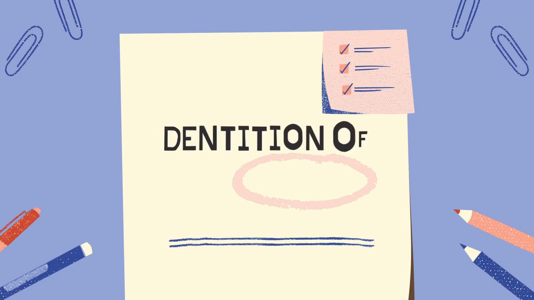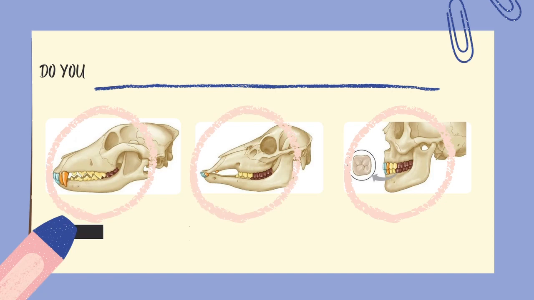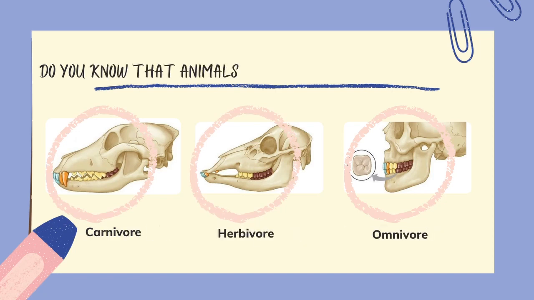Today's topic is dentition of animals. Do you know that animals have different types of teeth? Okay, we know there are three types of animal: carnivore, herbivore, and omnivore.